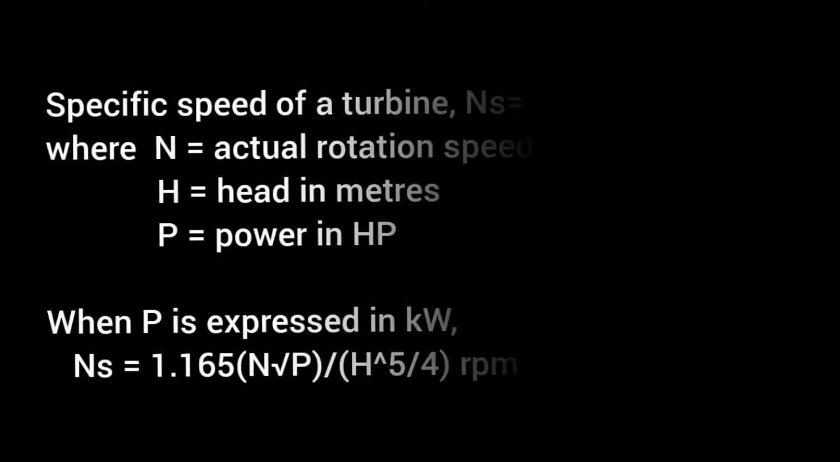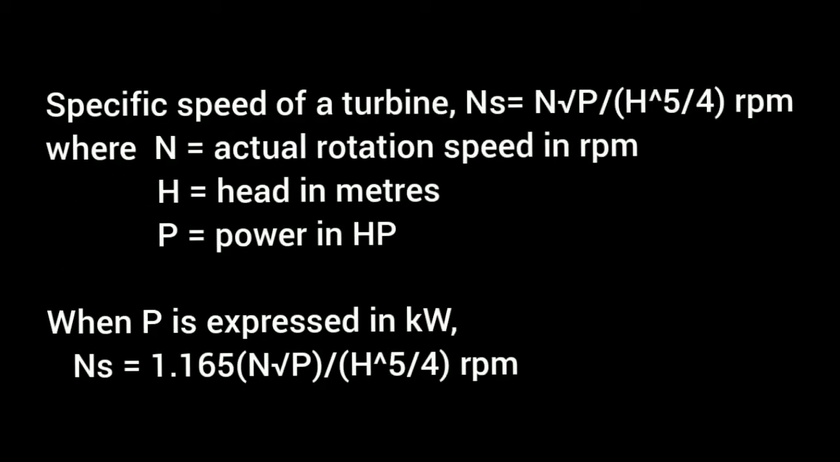The specific speed of a turbine, Ns, is equal to N into root P divided by H raised to 5 by 4 rpm, where N is the actual rotation speed in rpm, H is the head in meter, and P is the power in HP. When P is expressed in kilowatts, the equation of specific speed of a turbine is Ns equal to 1.165 into N into square root of P divided by H raised to 5 by 4 rpm.